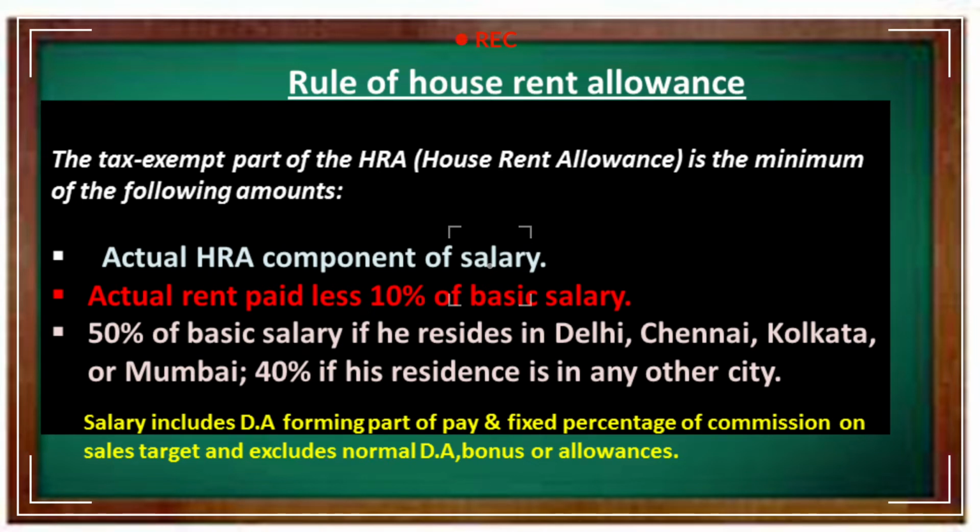So, listen to these three conditions. First one is the actual amount of HRA given by employer. The actual amount of HRA received. That is the first point.